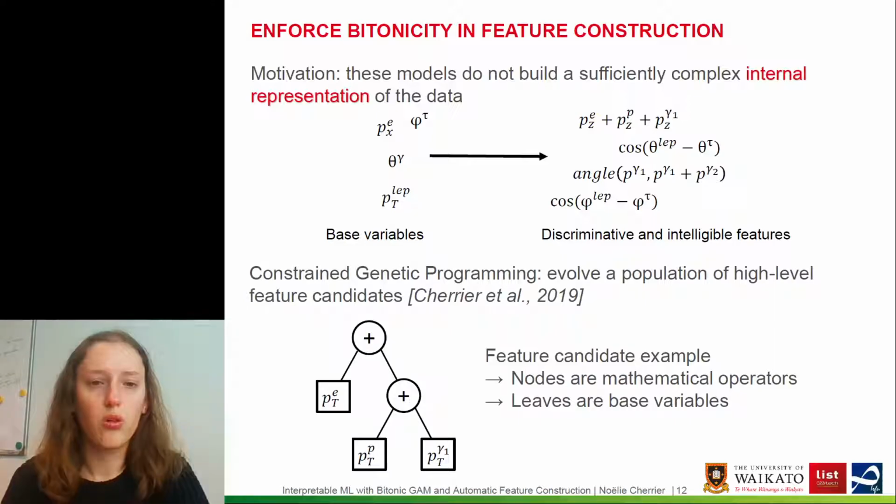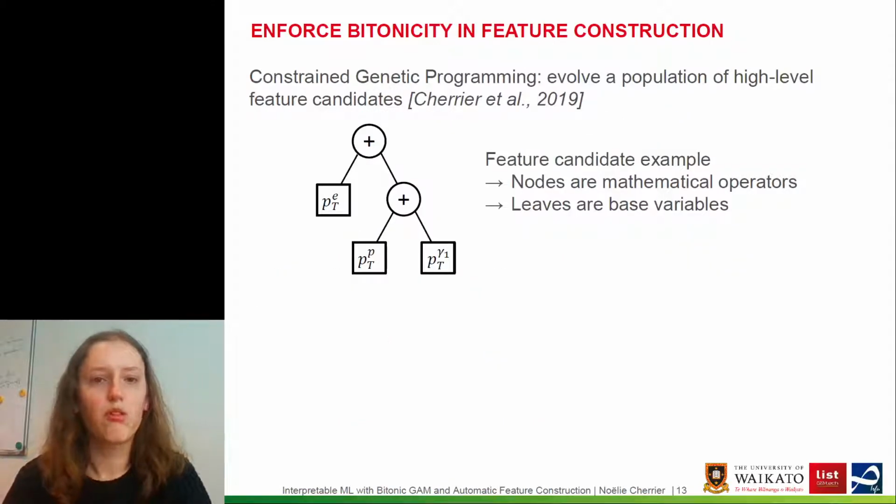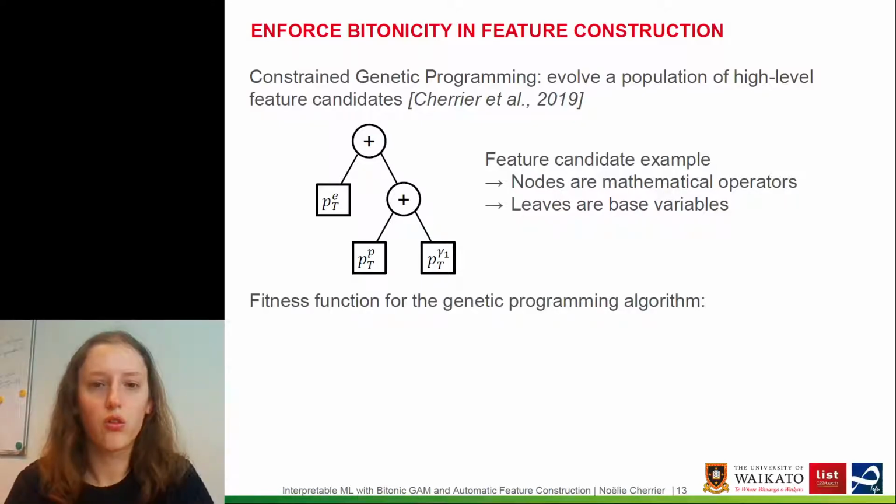We use a constrained genetic programming algorithm, which comes from our previous work. The principle is to evolve a population of high-level feature candidates, such as the one displayed below, where the nodes are mathematical operators and the leaves are base variables. So we evolve a population of candidates such as this one, and at each generation we select the best one using a fitness function.